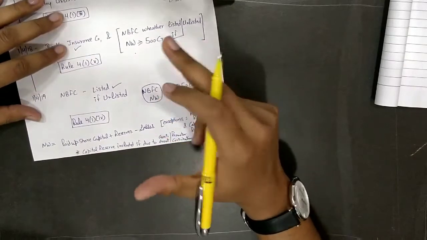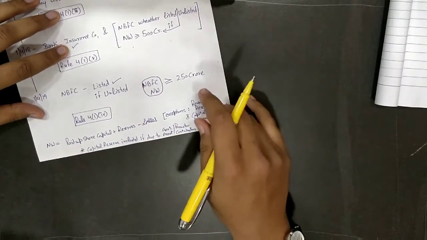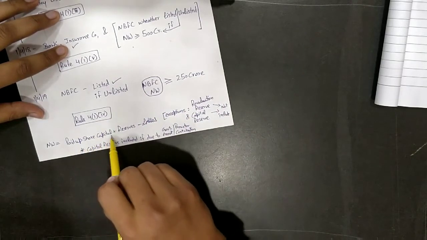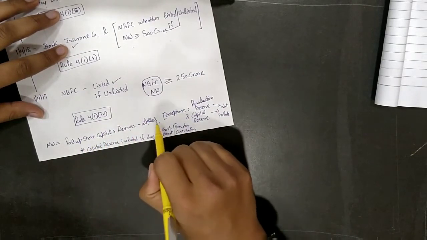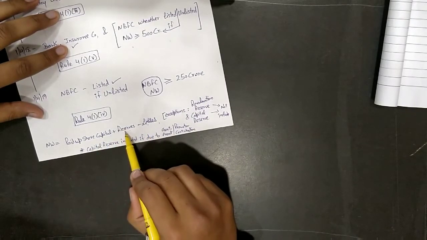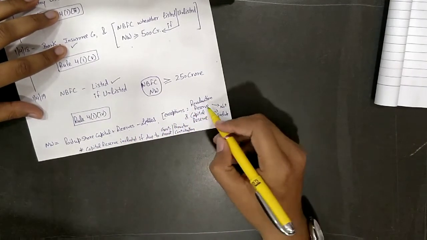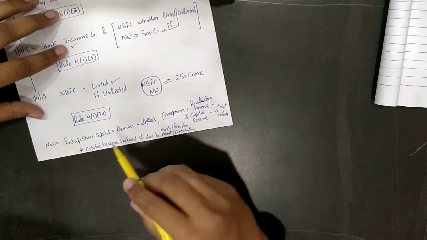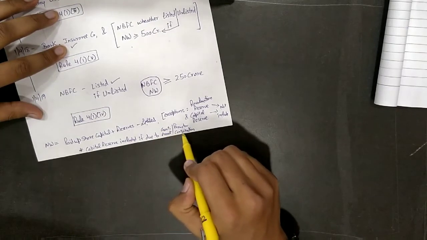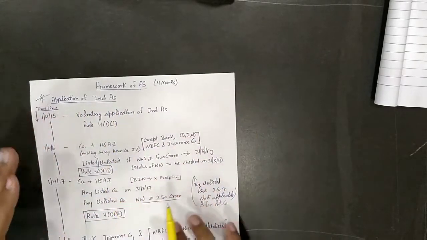Alright. Now how will net worth be computed? I have written a small quick formula which is 100% accurate. If you memorize this formula, you'll be able to attempt the question. Paid up share capital plus reserves minus losses. Alright, what will be included or not included in reserves? Exception: revaluation reserve and capital reserve will not be included, but capital reserve will be included if it is due to government grant or promoters' contribution. This completes our list of application of Ind AS. Now we'll move on to the next topic.